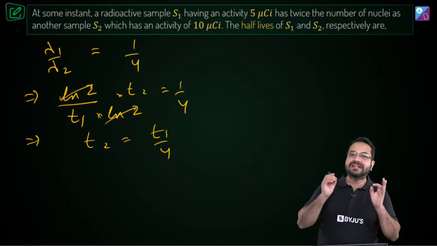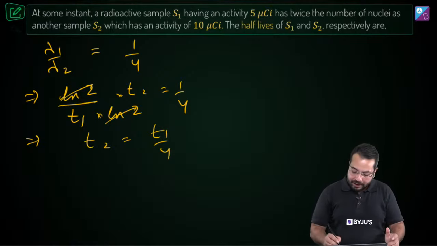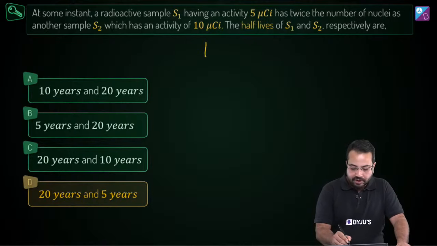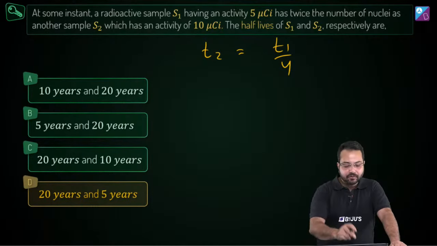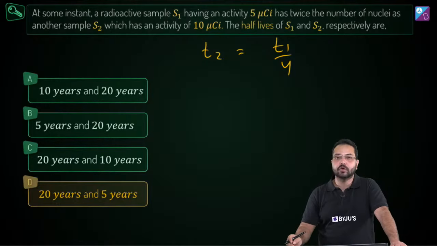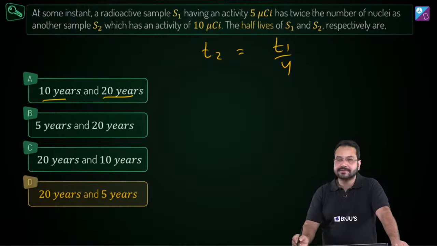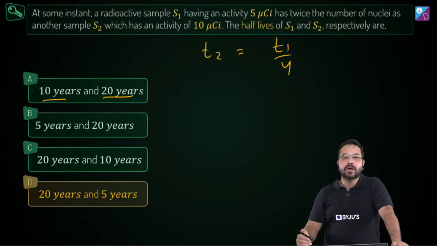Now we don't have enough data to find the half-lives from here, but we are going to take the help of the options. T2 is equal to T1 divided by 4, so we have to check for which option T2 is going to be 1/4 of T1. Is 10 year and 20 year going to be the answer? No, T2 has to be smaller. T2 has to be 1/4 of T1.